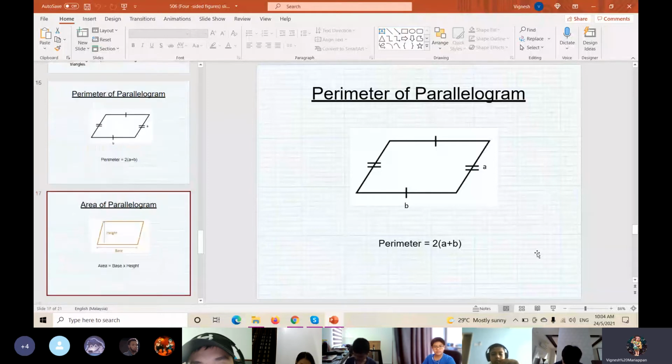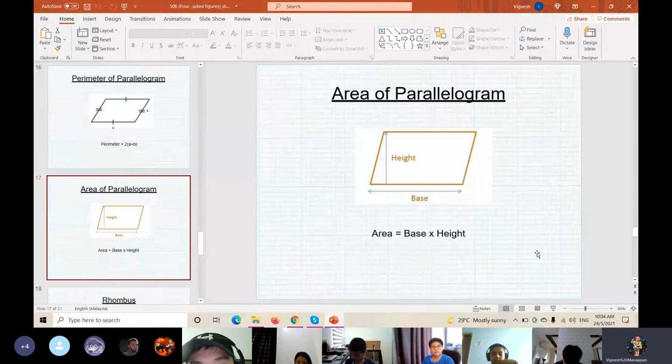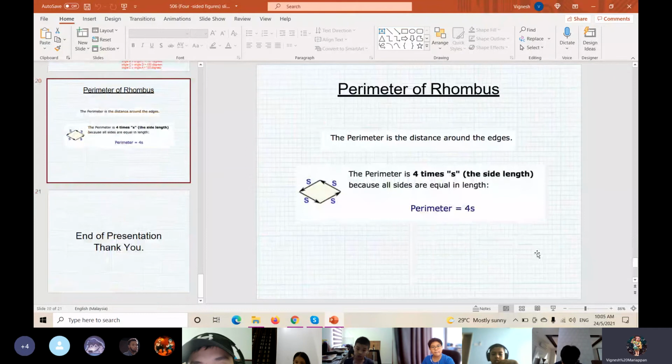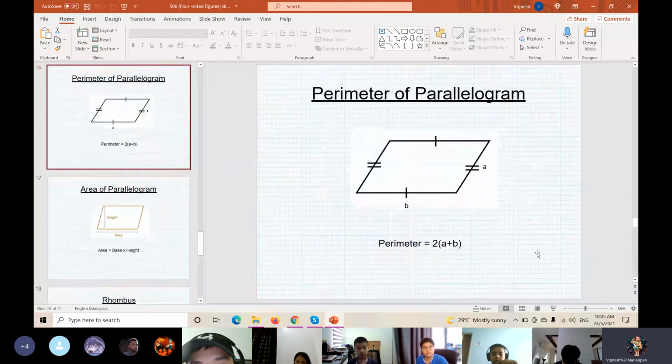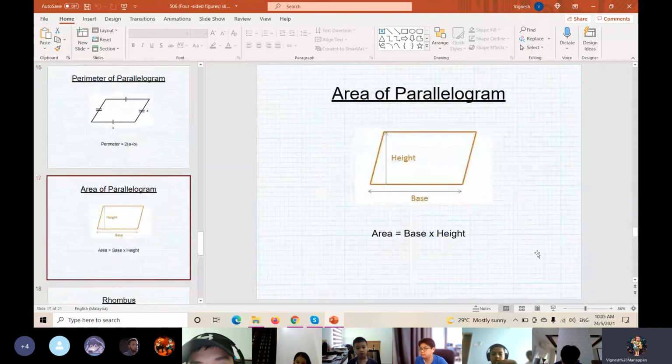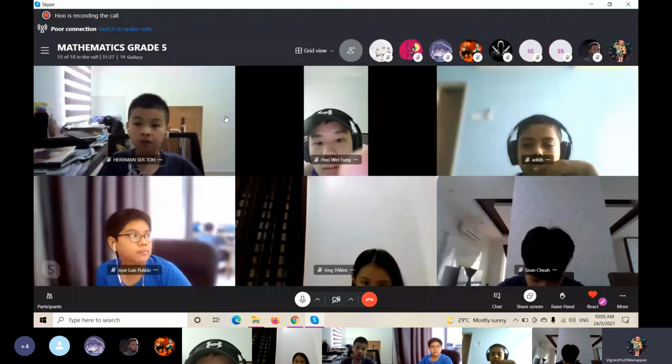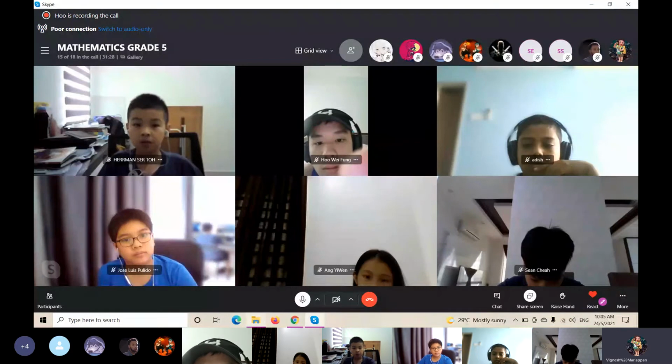Okay, and then how to find the area of a parallelogram? For this one, I have to stop here. I don't want to touch the area for now. For now, I want you all to know how to find the perimeter and the angles of the shapes. Okay, so I have to cancel this slide and move to the second slide, because for this topic I have prepared three slides for you, all on the same topic, the four-sided figures.